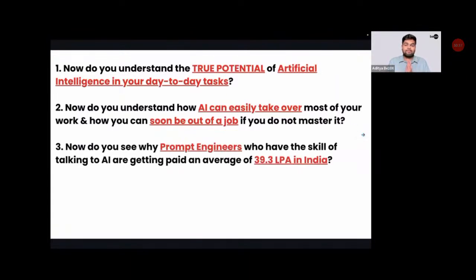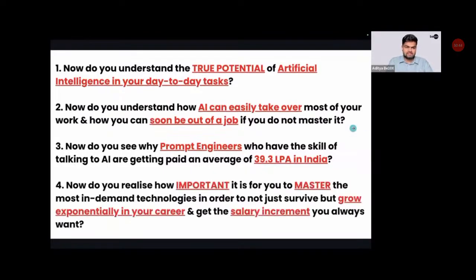So now, do you understand why prompt engineers who have the skill of talking to AI are getting paid upward of 39.3 LPA in India? Yes. Now, do you realize how important it is for you to master the most in-demand technologies, in order to not just survive, but grow exponentially in your career in 2025 and get that salary increment that you always wanted? Do you realize why it is important in 2025 to master all of these things? Yes. Because whatever you have learned till now, maybe in the past 10, 20, 50 years, at the snap of a finger, everything is going to become irrelevant.